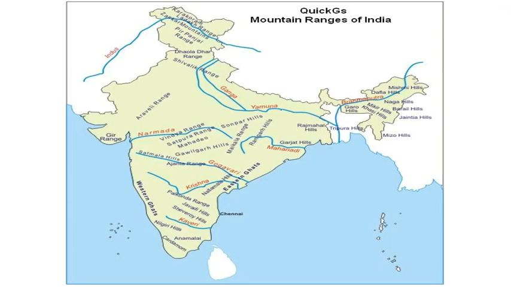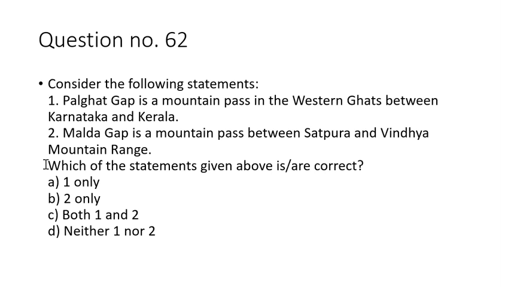Let me show you on the map. Here is the Western Ghats, here is the Eastern Ghats. In the Eastern Ghats, this is the Nallamala Hills, this is Palkonda, this is Javadi Hills, and this is Shevaroy Hills last. So Nallamala, Palkonda, Javadi, and Shevaroy is the correct choice in question number 61.